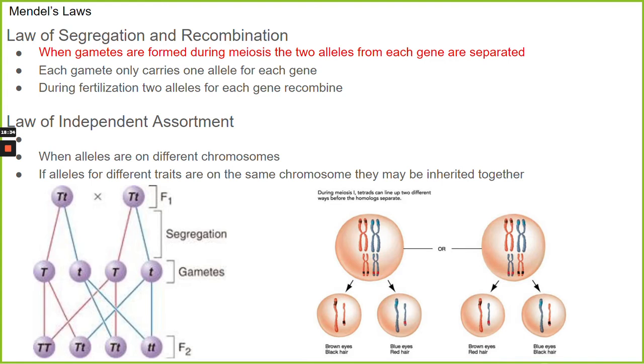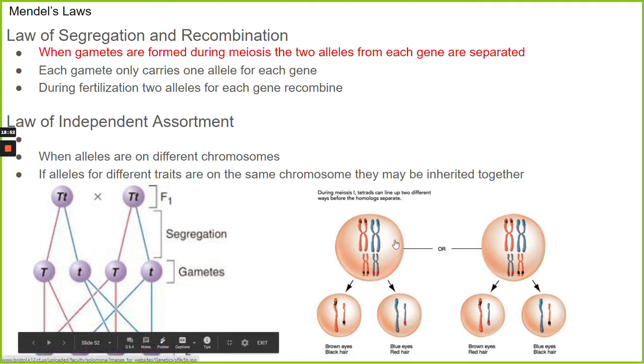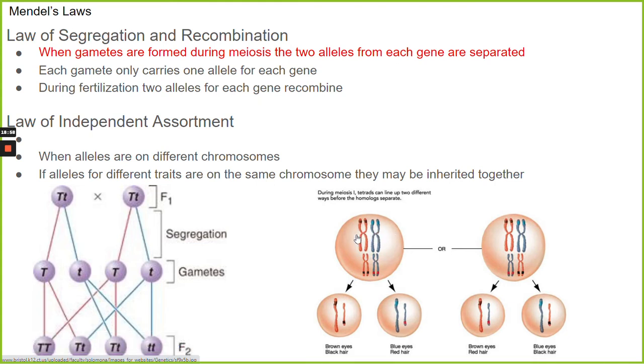And then during fertilization, they recombine. And so an allele for each trait from the mother and an allele for each trait from the father recombine to form the two alleles in the offspring. Okay? And that's what's being shown here. In meiosis, these cells that have two homologous chromosomes together, they get separated.